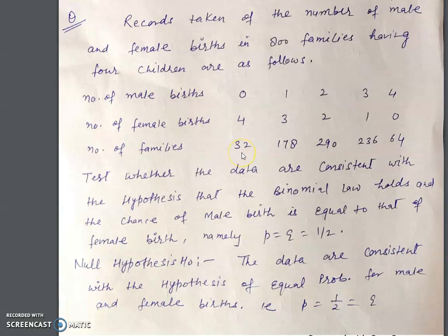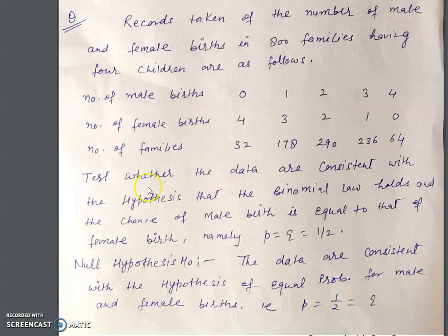We have 32 families with 4 female and 0 male, and 178 families with 3 female and 1 male.